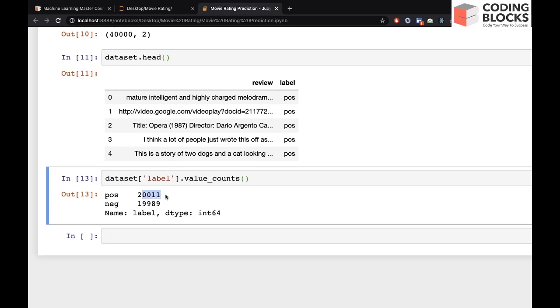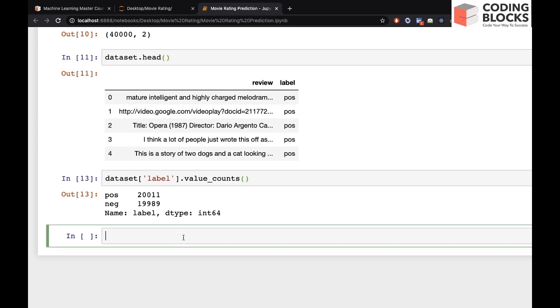You can see 20,011, and negative are 19,989. This means that this data set is a balanced data set. Balanced means both the negative class and positive class are equally distributed, so 50-50%. Now let's convert this target variable into encoding.